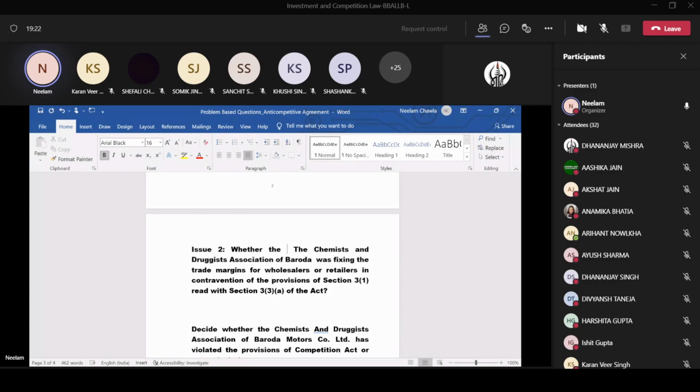Now section 3.1 provides what are the anti-competitive agreements, the agreements affecting the competition, and we discussed that these anti-competitive agreements are of two types, horizontal and vertical. Now here the provisions of section 3.3 are in question. Can anybody tell whether 3.3 is referring to a horizontal agreement or a vertical agreement?